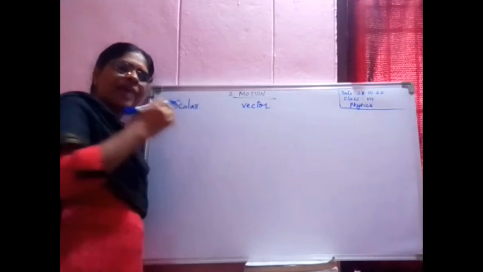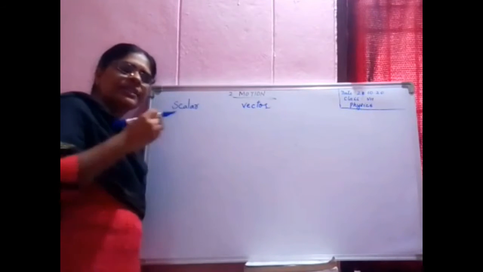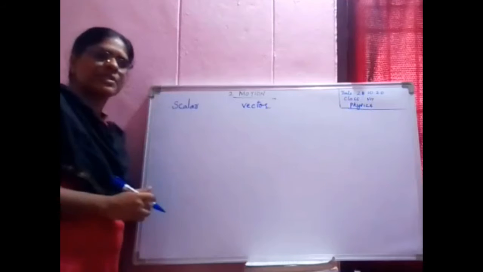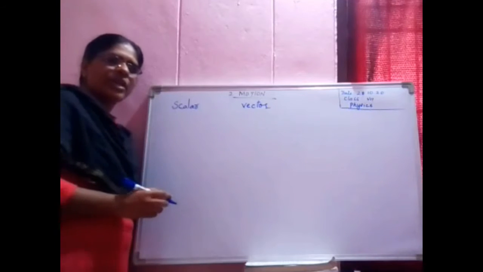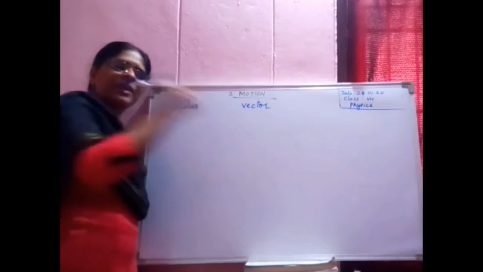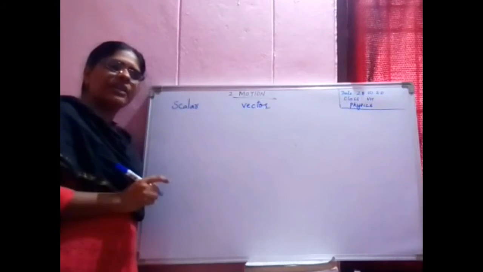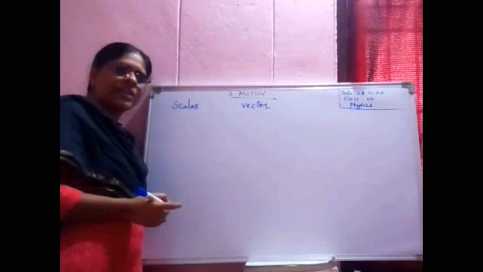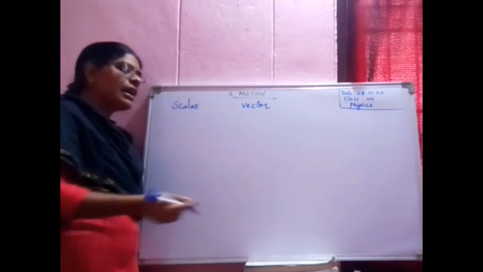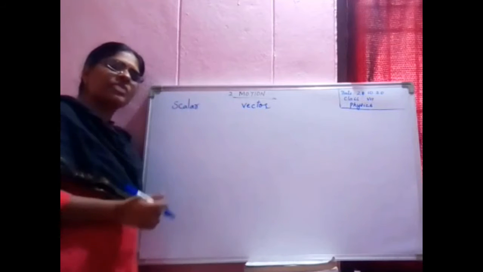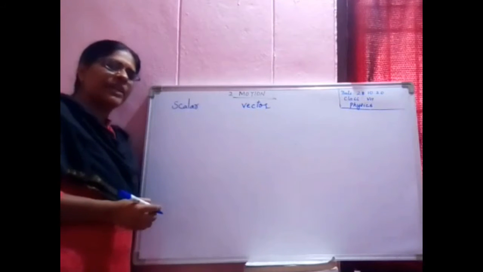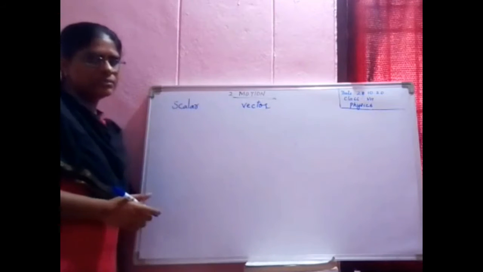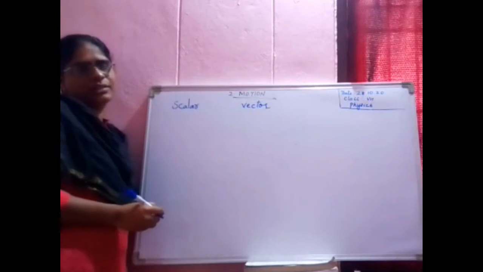Scientists have divided these physical quantities into two types: fundamental physical quantities and derived physical quantities. Again, these physical quantities are divided into scalars and vectors.